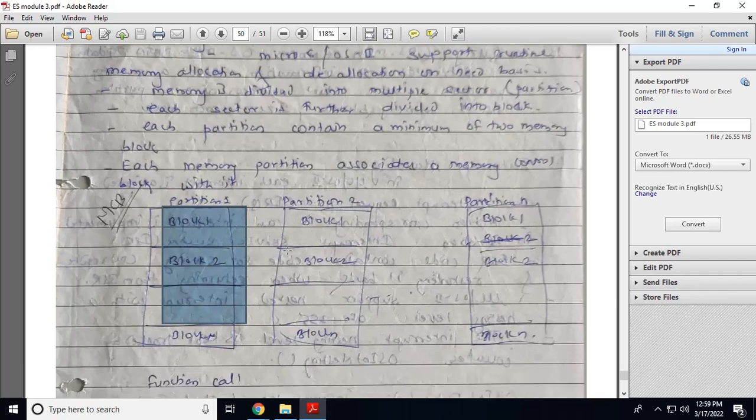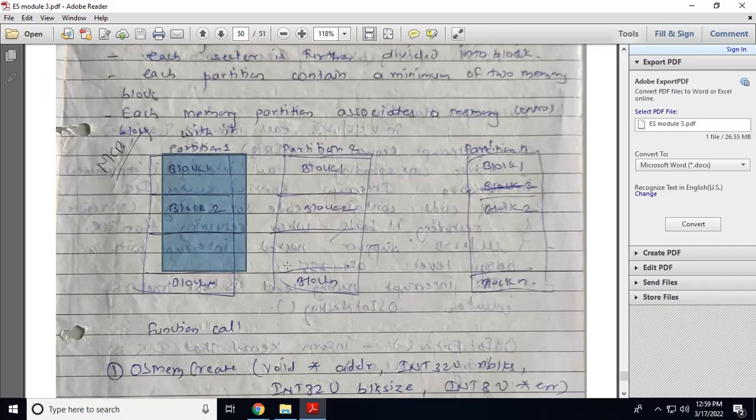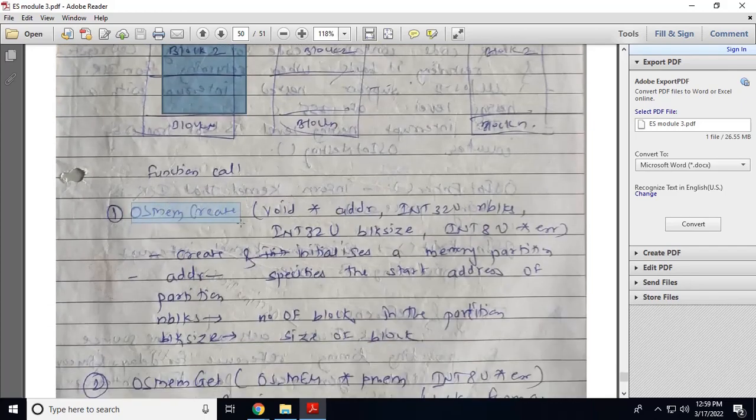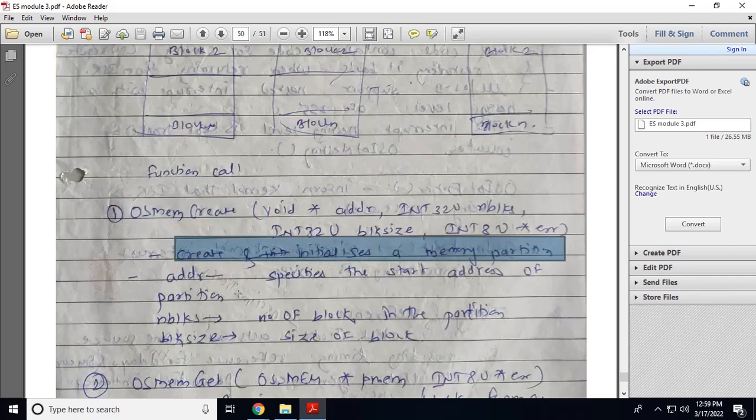Now see the functions related to the memory. OS memory create: these are the parameters, void pointer address, integer 32 number of blocks, block size and error. When you call the function OS memory create, it will create and initialize the memory partition.